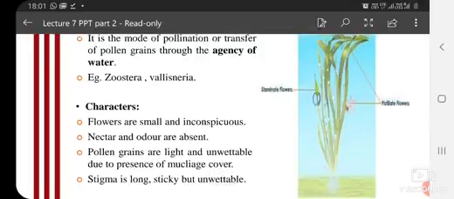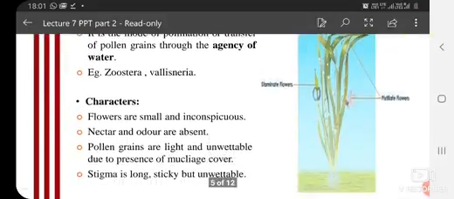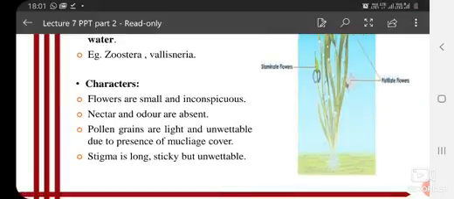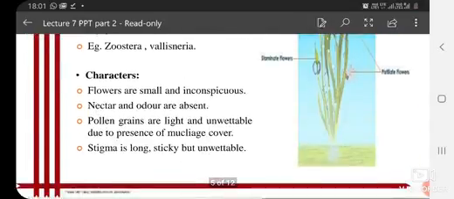You can see that the staminate flower and pistillate flower are in the same image, and how pollen is transferred through water. Some characteristics are present in the plant through which it is transferred. What are the characteristics of hydrophily plants? Flowers are small and inconspicuous, nectar and odor are absent, and pollen grains are light and unwettable due to the presence of a mucilage covering. The stigma is long, sticky but unwettable.